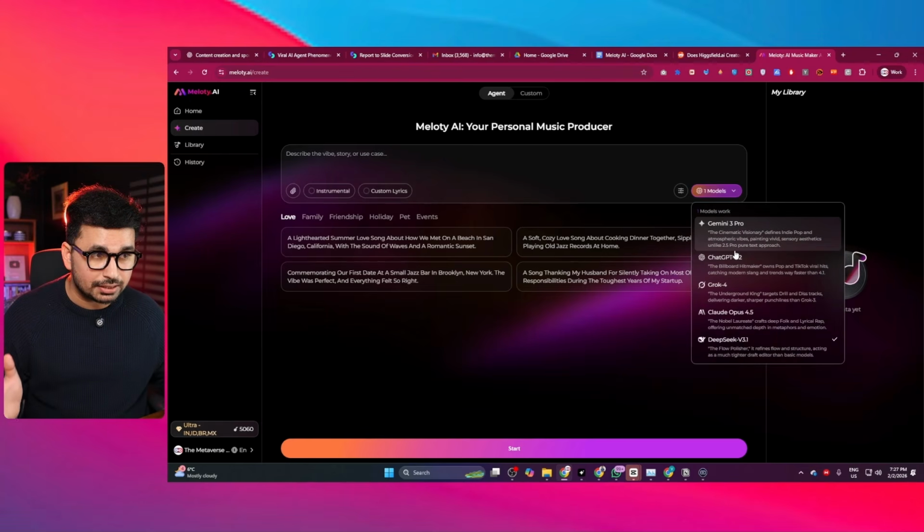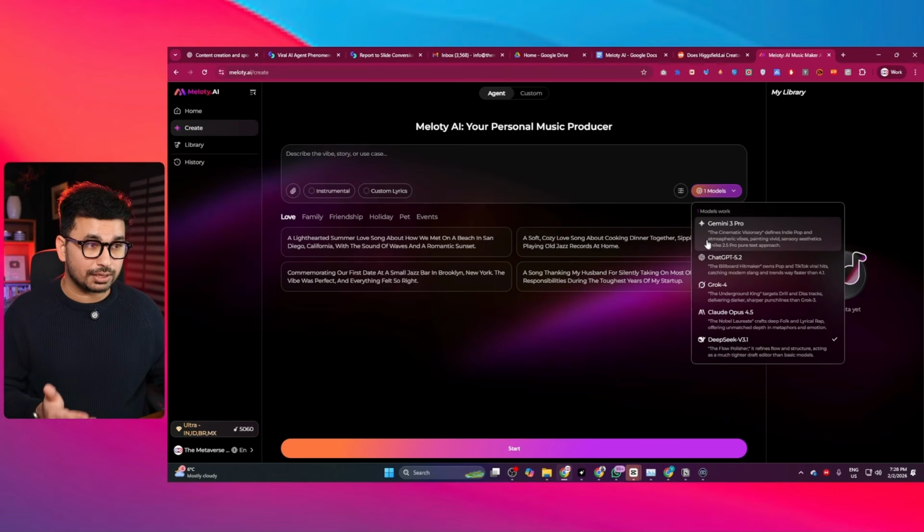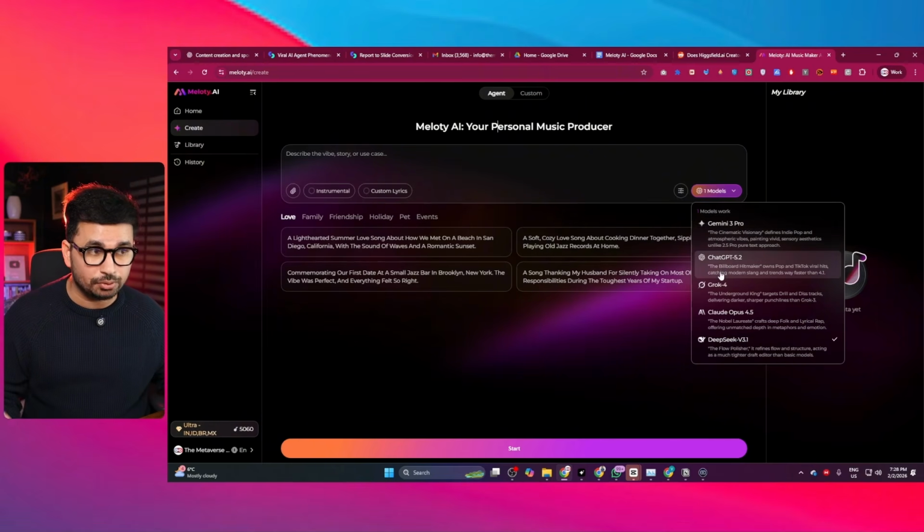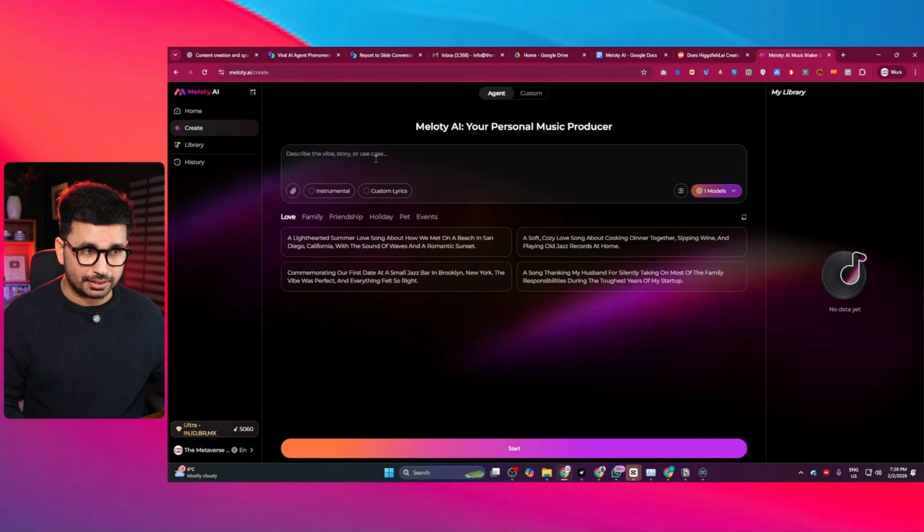What's really interesting is you can choose which AI model becomes your creative brain. You got all of these different options. You can choose between Gemini 3 Pro, GPT 5.2, Grok 4, Claude Opus 4.5, and DeepSeek version 3.1. All of these models are among the most popular AI models out there. Okay, I think enough talk. Let me just quickly show you this in practice.